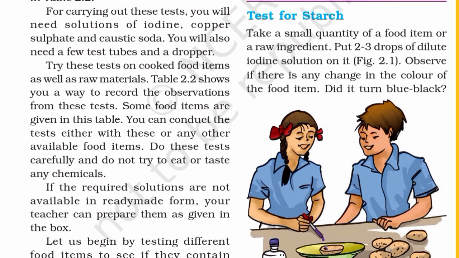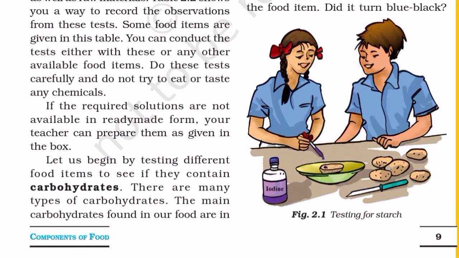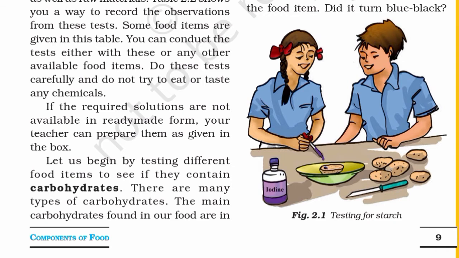Try these tests on cooked food items as well as raw materials. Table 2.2 shows you a way to record the observations from these tests. Some food items are given in this table. You can conduct the tests either with these or any other available food items. Do these tests carefully and do not try to eat or taste any chemicals. If the required solutions are not available in ready-made form, your teacher can prepare them as given in the box.